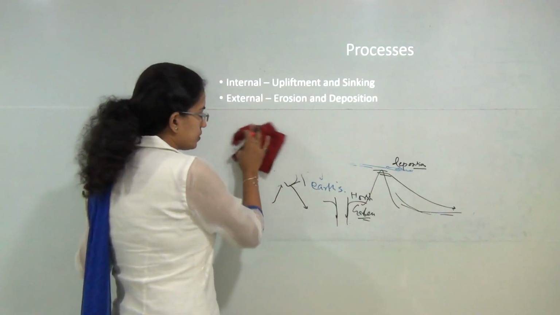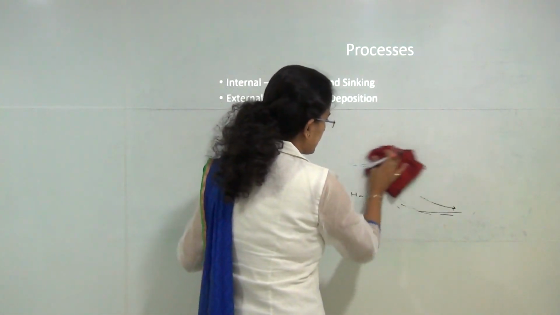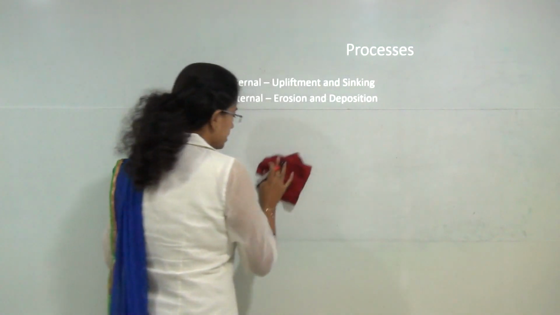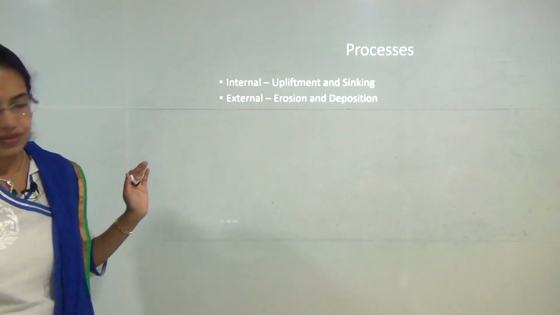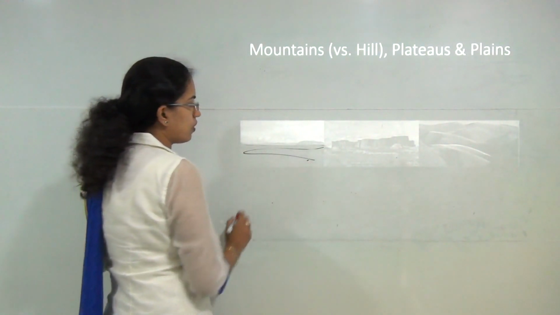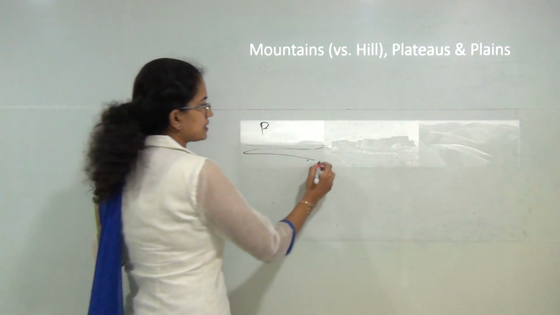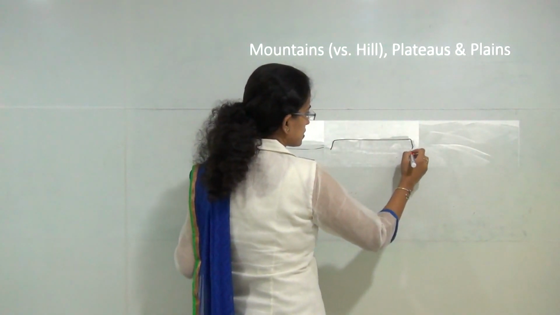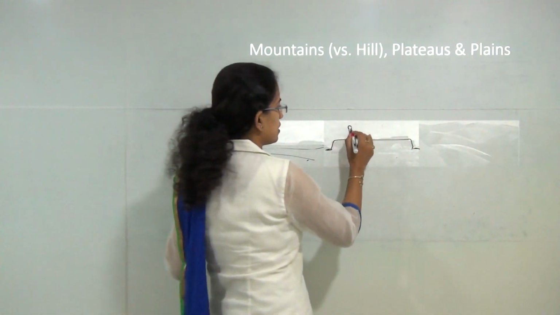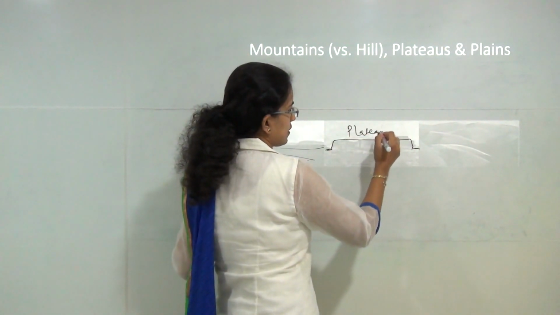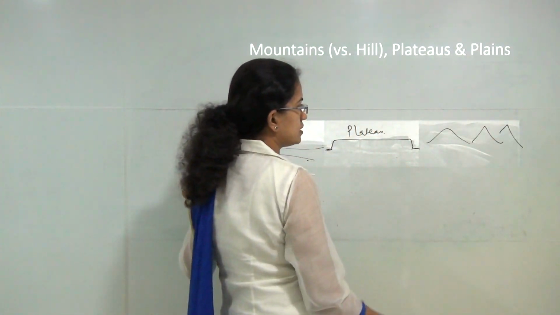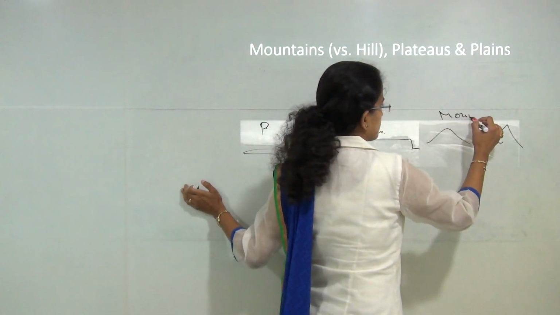Now the next important thing is, if we broadly classify landforms, we can simply say they are of three types: mountains, plateaus and plains. So if it's a flat land, we call it plain. If it's a tabular mass which is protruding onto a flat land, we call it plateau. And finally, if you have an elevated land mass, we call it mountains.